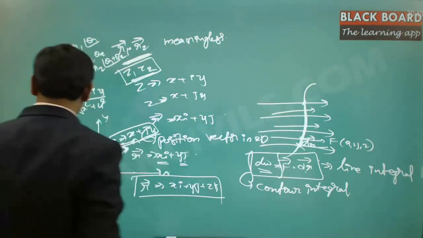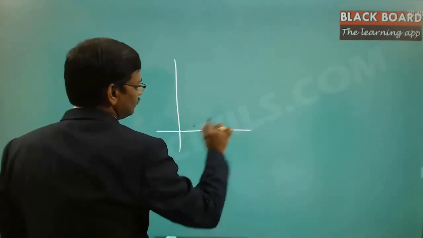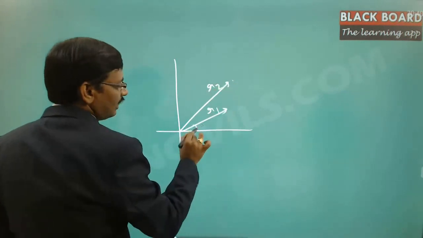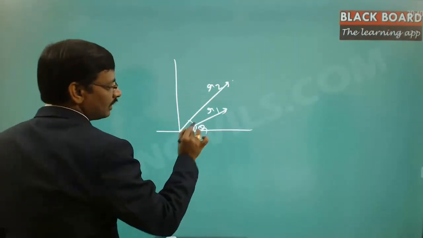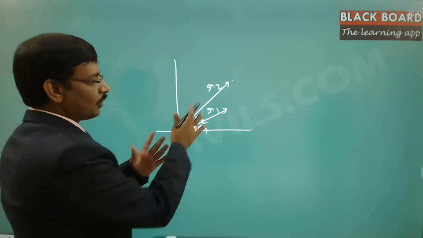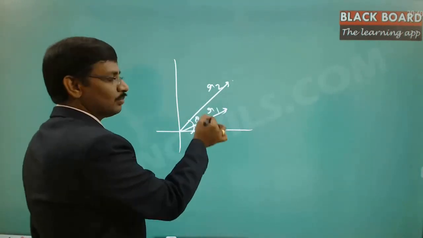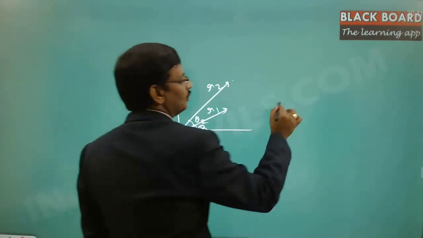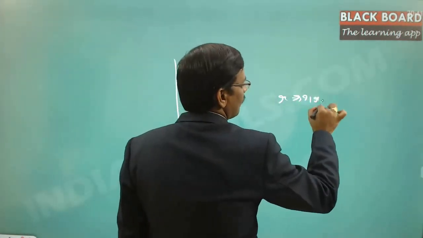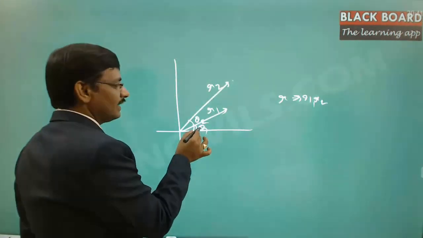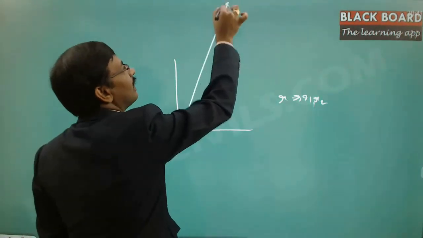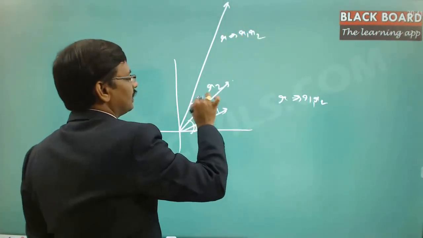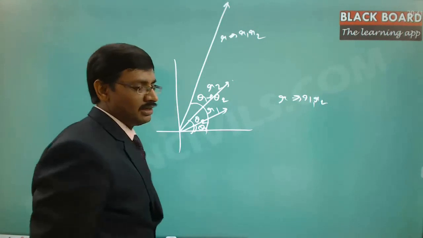Suppose I just do it here. See, this is r1, this is r2. Here r1 at an angle of theta 1 and r2 at an angle of theta 2. The direct multiplication of these two values will give you a different value, which is r1 r2. So r is equal to r1 r2, and the angle is theta 1 plus theta 2. This is the meaning of the multiplication.